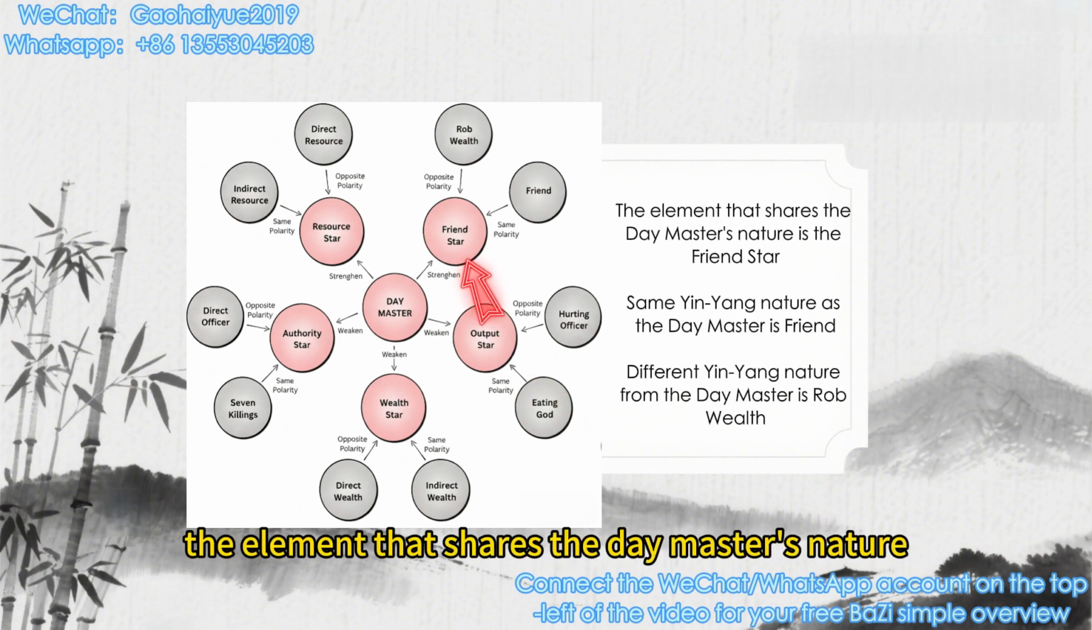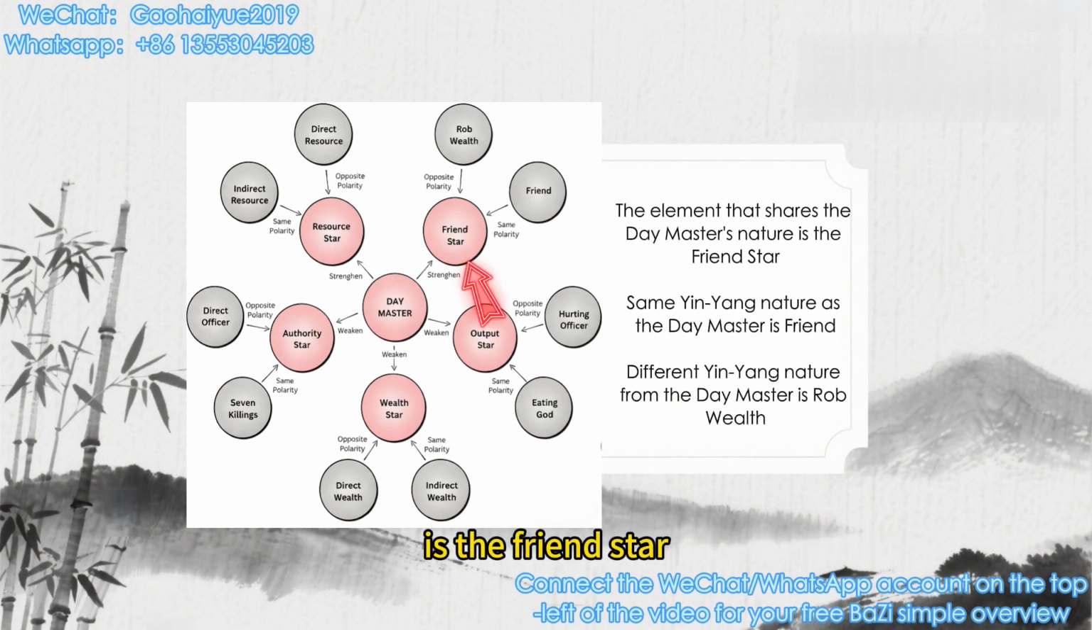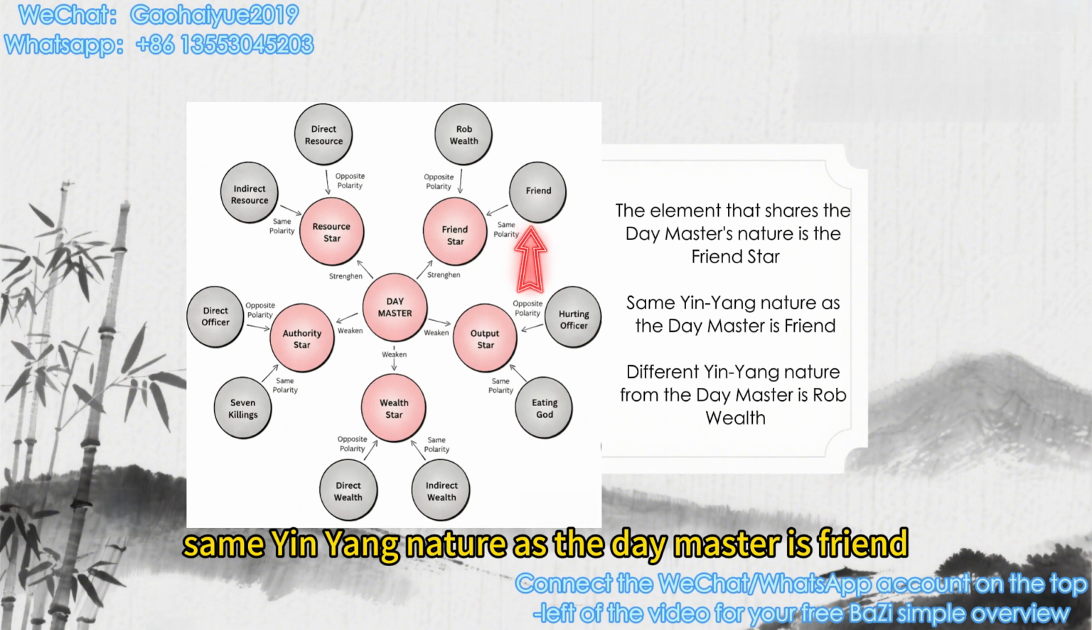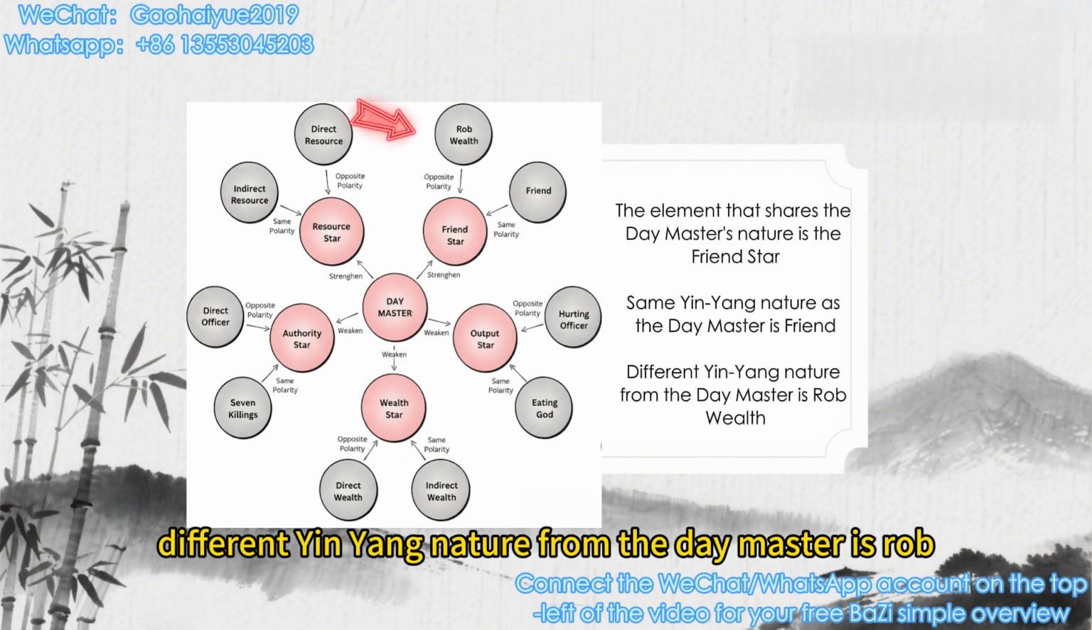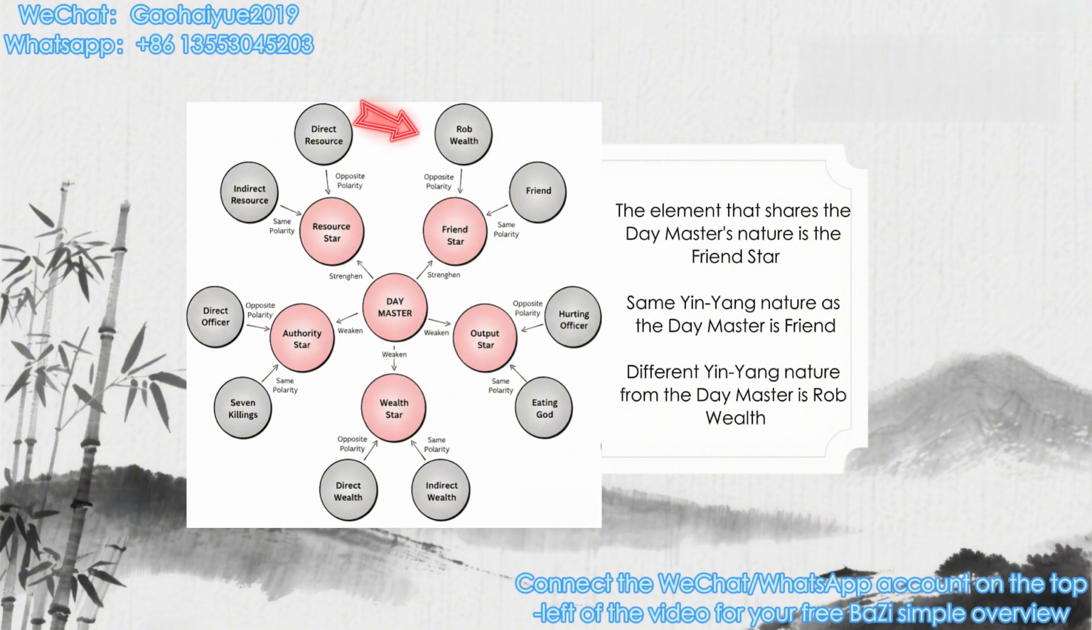The element that shares the day master's nature is the friend star. Same yin-yang nature as the day master is friend. Different yin-yang nature from the day master is rob wealth.